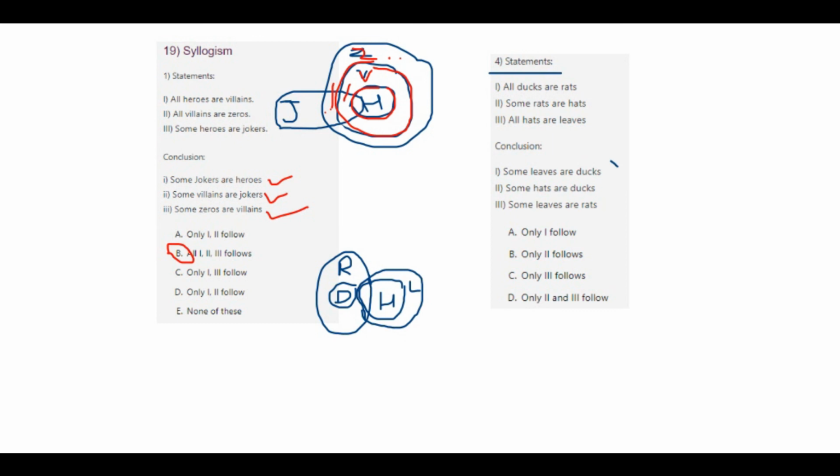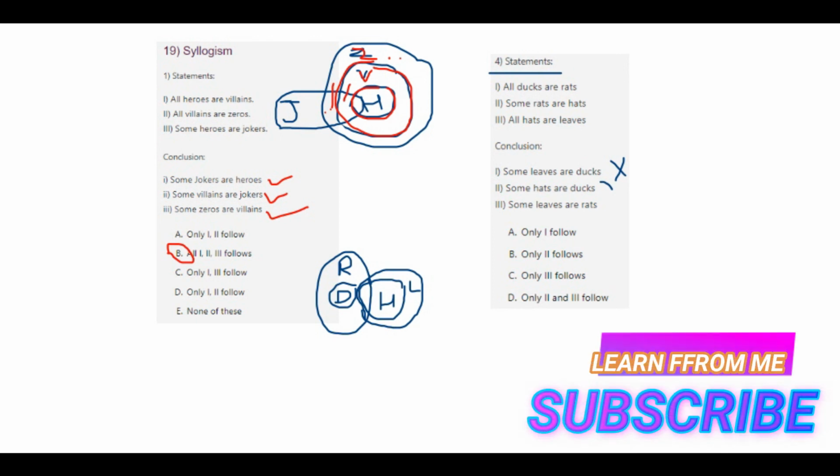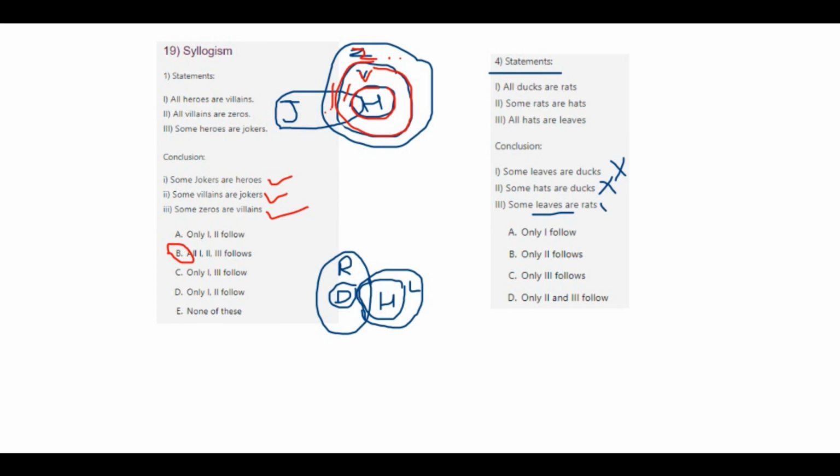Now the conclusions. Some leaves are ducks, no, not correct. Some hats are ducks, no, they're not connected. Some leaves are rats, yes. So only conclusion 3 follows.